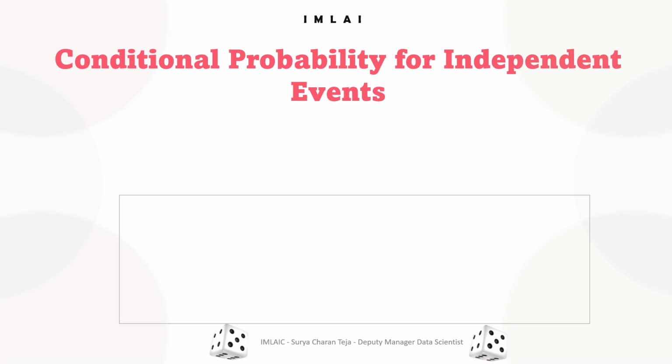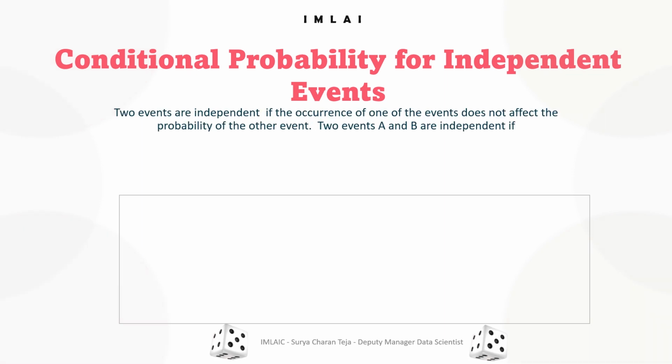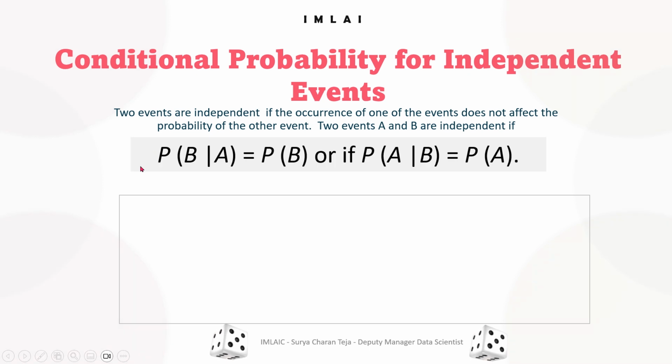First, let's see conditional probability for independent events. What happens if the events are completely independent, like flipping a coin and rolling a dice? Two events are independent if the occurrence of one event does not affect the probability of the other event. So if two events A and B are independent, then the first conditional probability is the probability of B given that A has occurred. The second is the probability of A given that B has occurred.